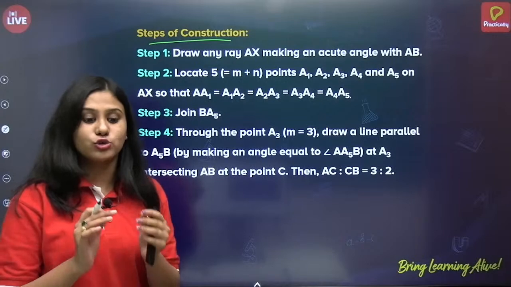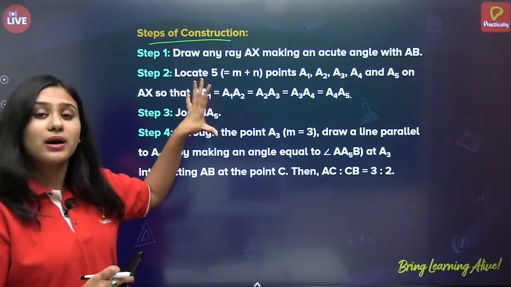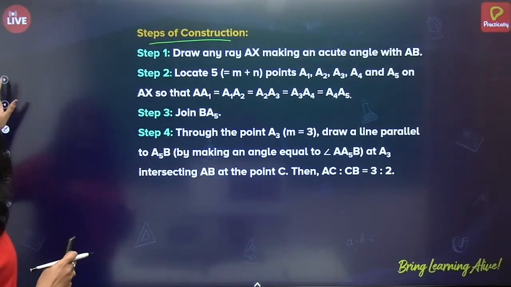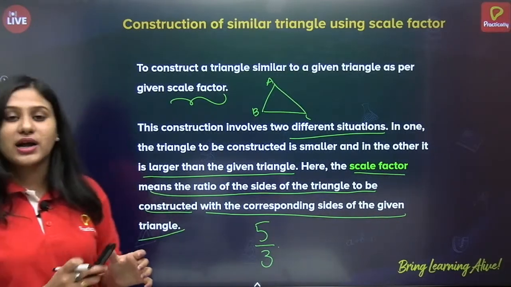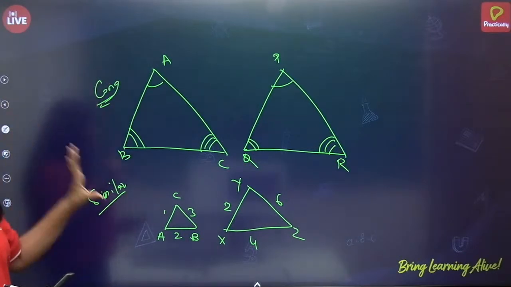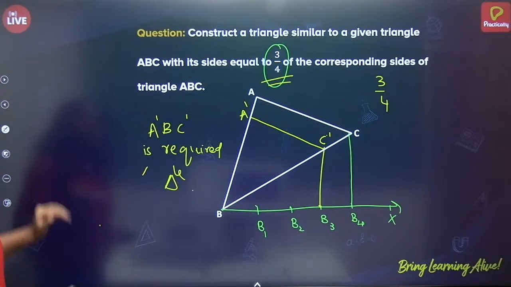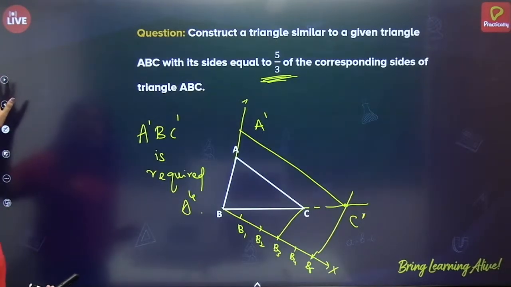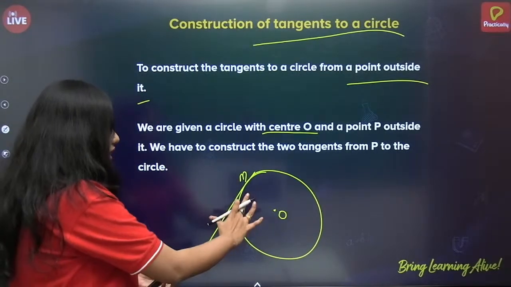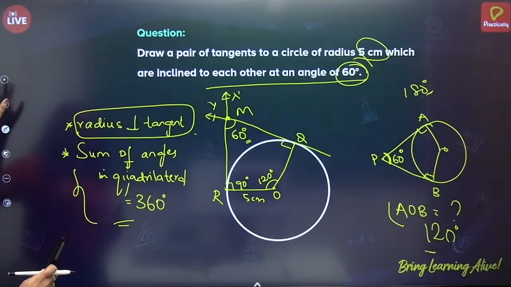Make sure you write the steps of construction in a very neat way because in the exam, marks specifically for steps of construction will be awarded. Next, how to construct a similar triangle using a scale factor, and we also saw the difference between congruent triangles and similar triangles. Next, we have seen how to construct a tangent to a circle, and we have seen a problem on it.